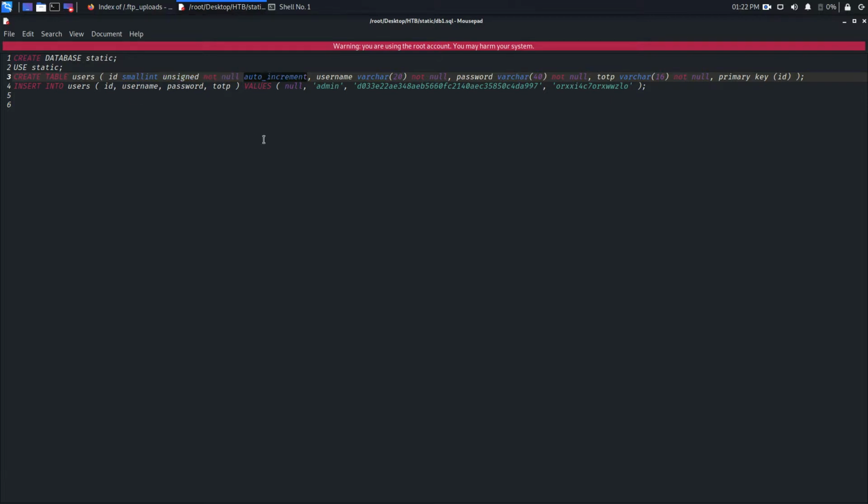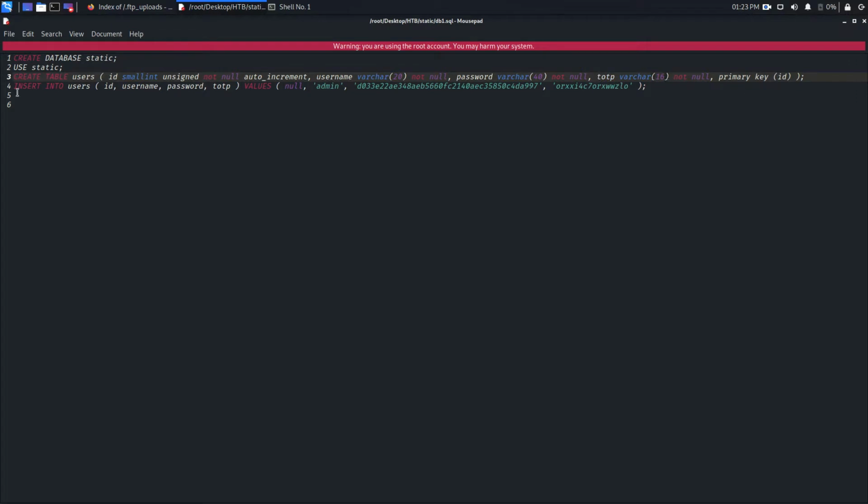Also, auto increment means suppose the first user you created has ID 100, the next user will automatically take the next ID, that is 101. The third user will have 102, something like this. The other field is username, data type varchar 20, and that field must not be null, meaning you must put a username. Same with password. This is the data type, not null, and this is interesting also: TOTP varchar not null, and the primary key is ID.